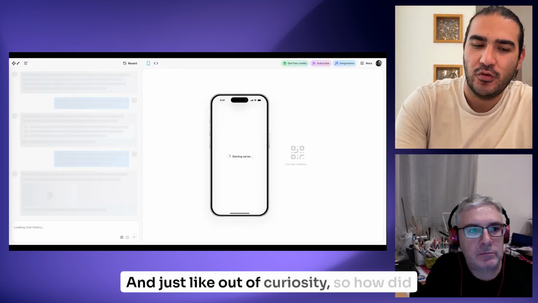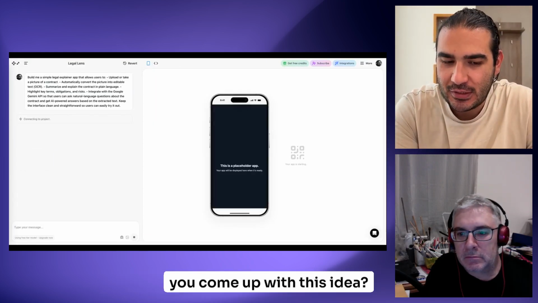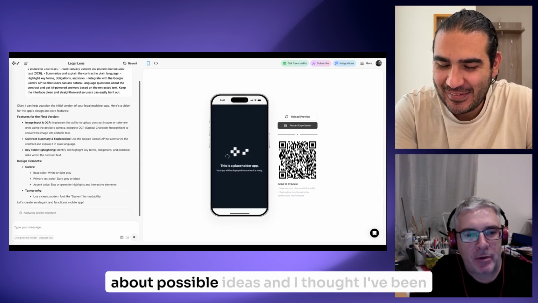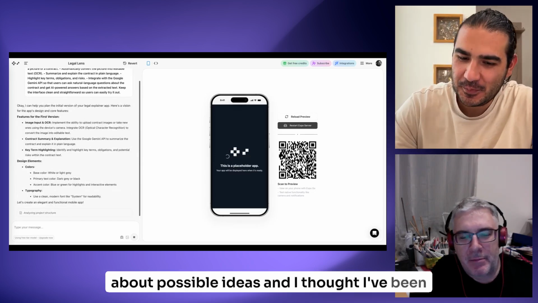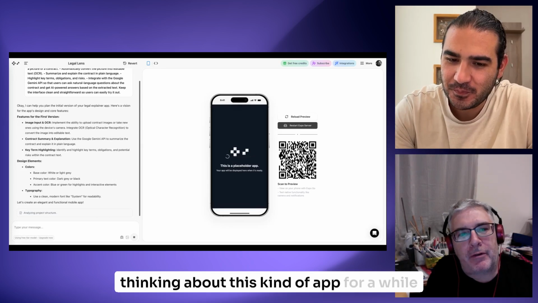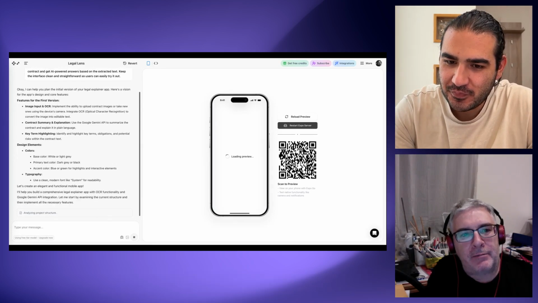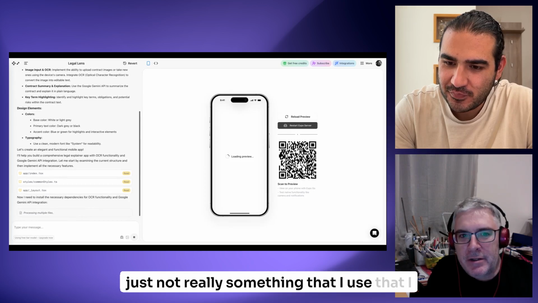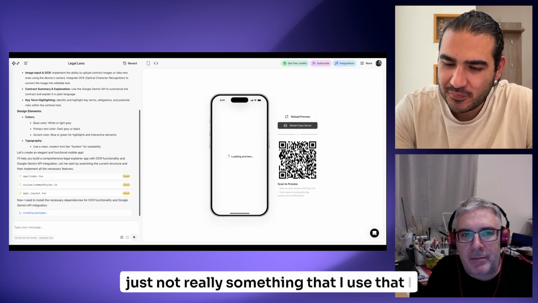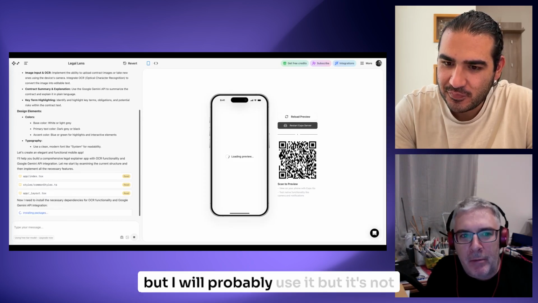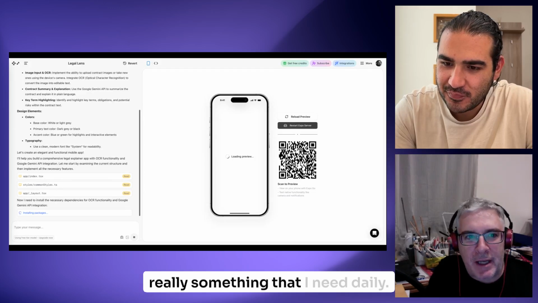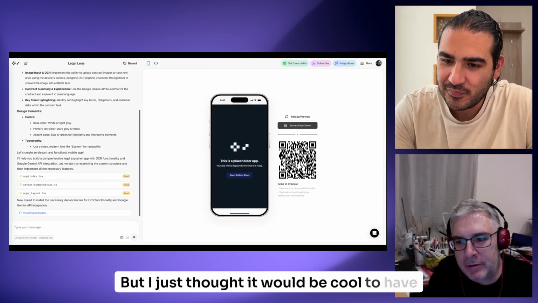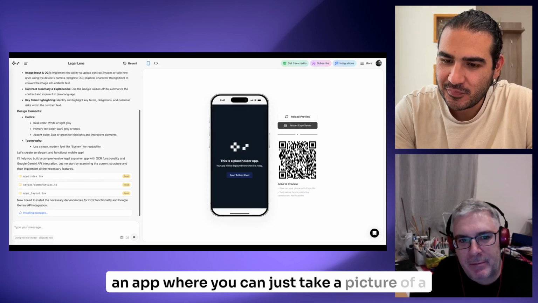And just out of curiosity, how did you come up with this idea? Well, I was discussing with a friend of mine about possible ideas, and I've been thinking about this kind of app for a while now. It's not really something that I need daily, but I just thought it would be cool to have an app where you can just take a picture of a contract.